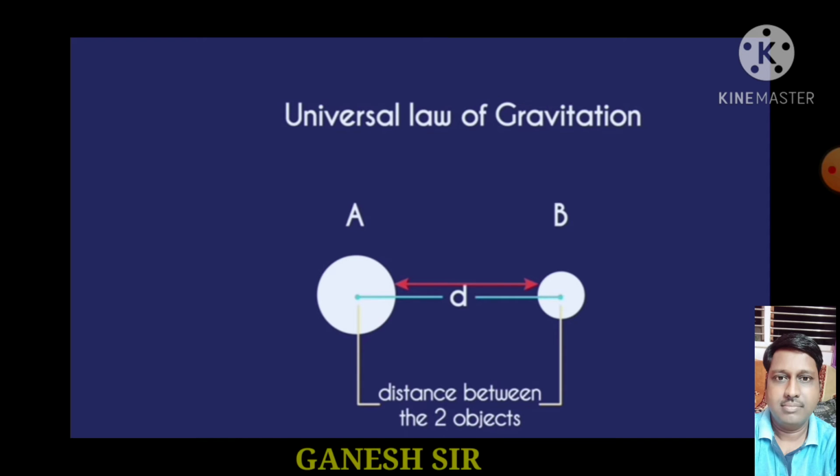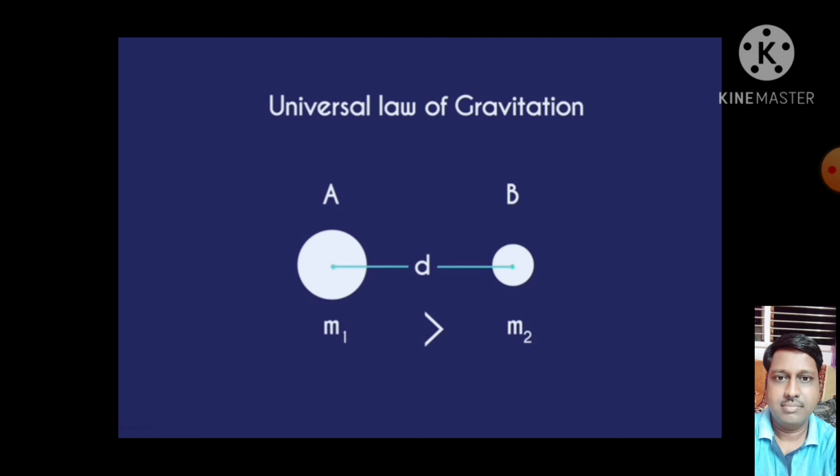Here the distance should be taken from their center point, from the center of object A to the center of object B. That is said to be the distance. You should not take the surface of object A to the surface of object B. Now here they have taken that m1 is greater than m2, that is, the mass of object A is more than the mass m2 of object B.